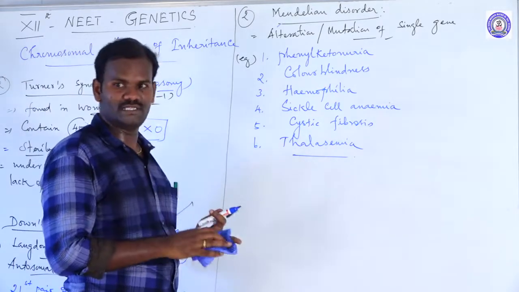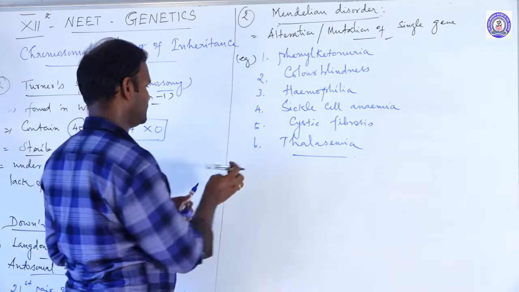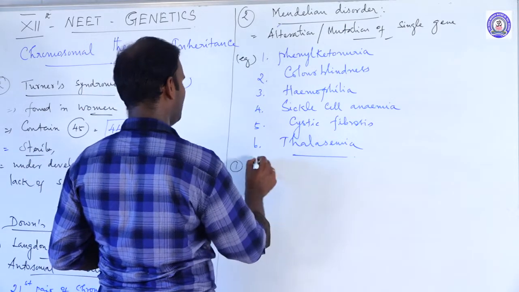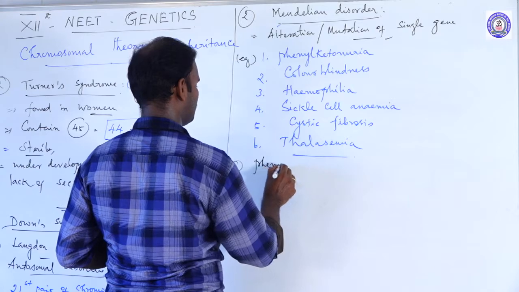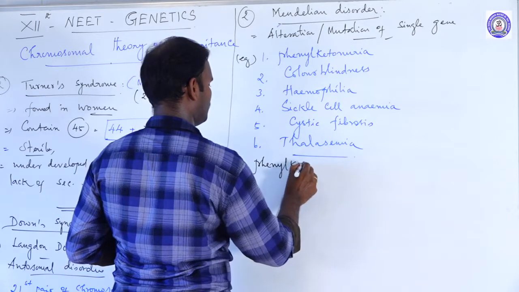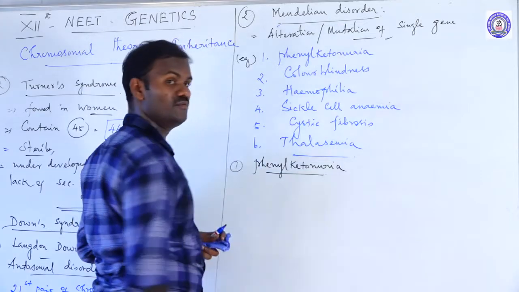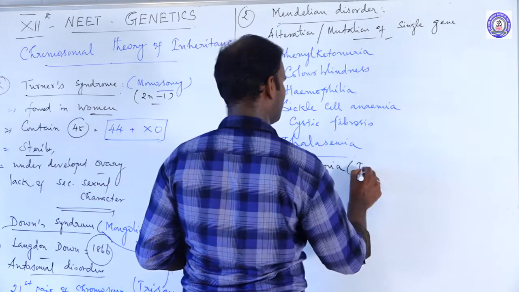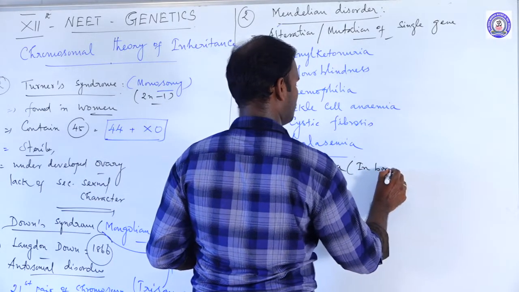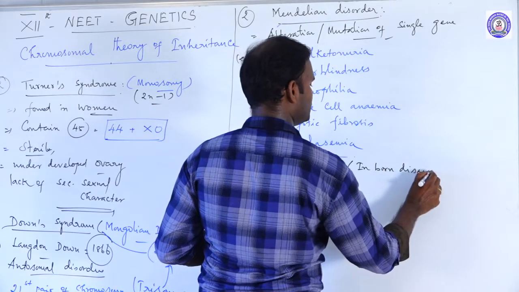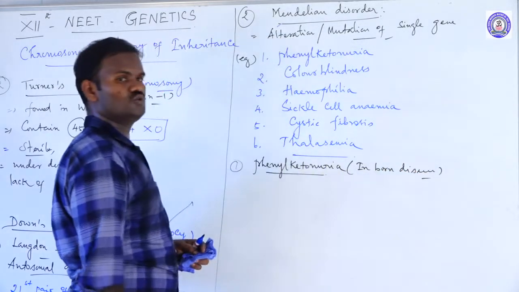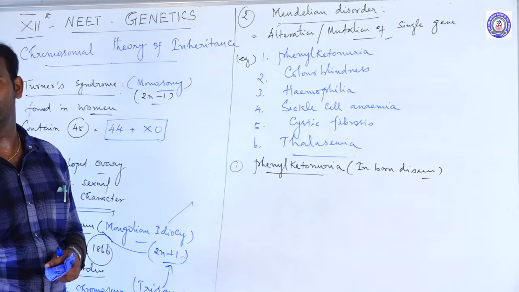Now we will discuss some of them. The first one is phenylketonuria. In phenylketonuria, actually, it is an inborn disease due to recessive gene disorders.